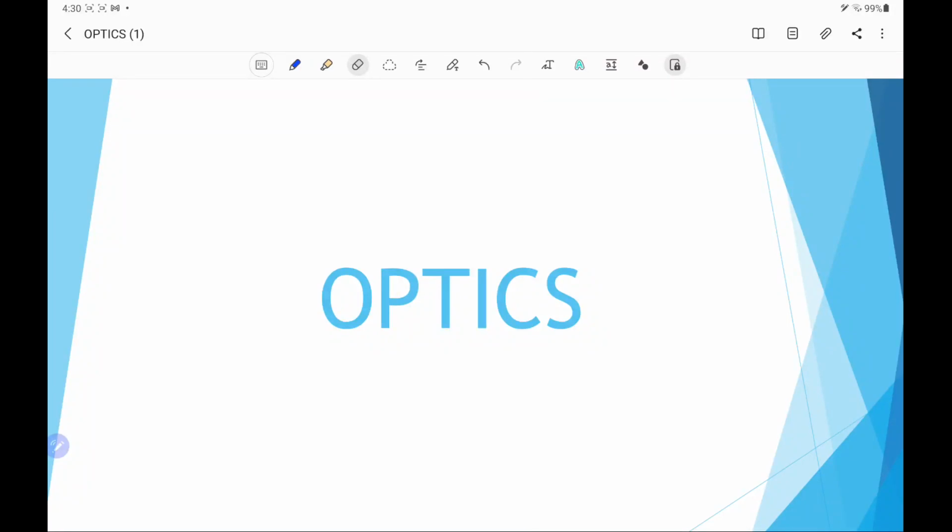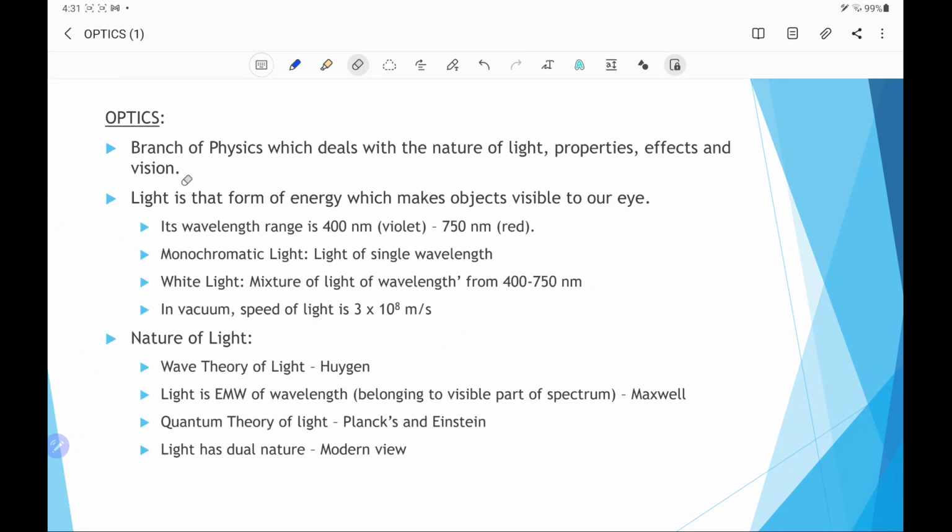Hello, we are starting a new chapter, optics, which is one of the important chapters in physics. Optics is the branch of physics which deals with the nature of light, its properties, its effects and vision. Light is a form of energy which makes the object visible to our eyes.